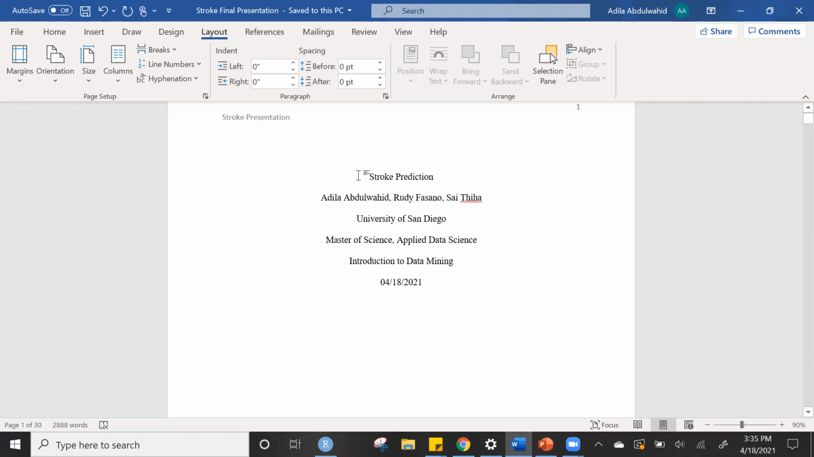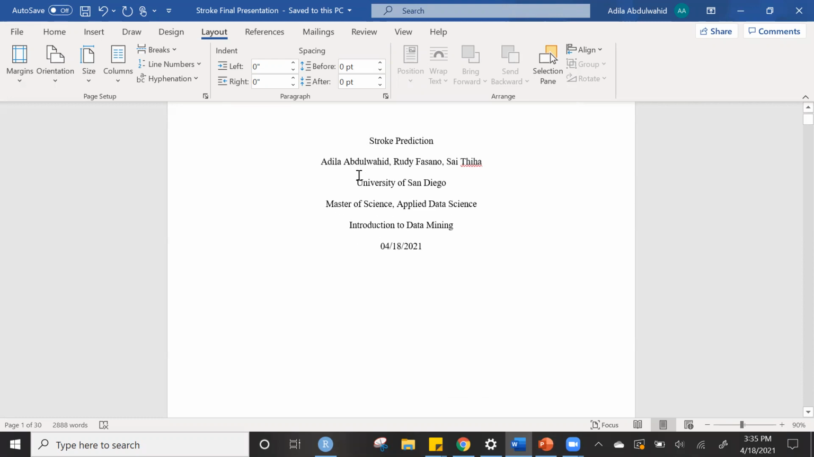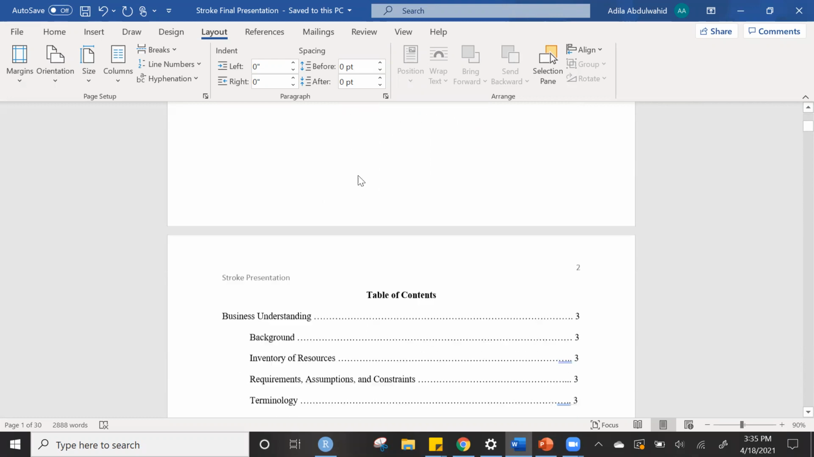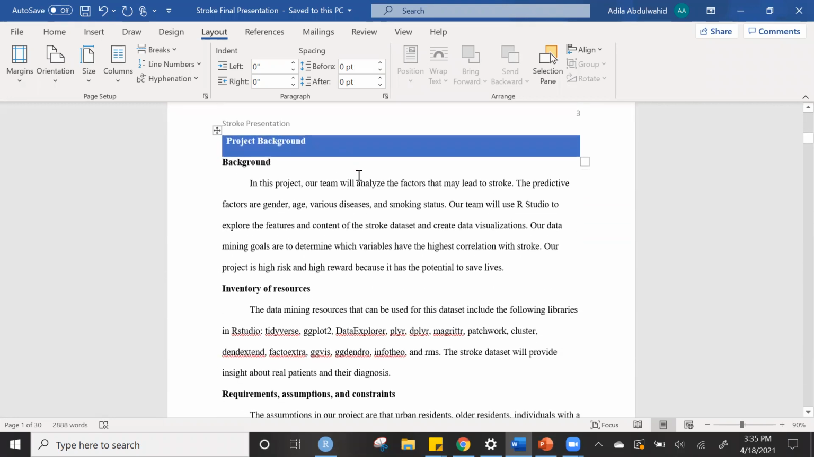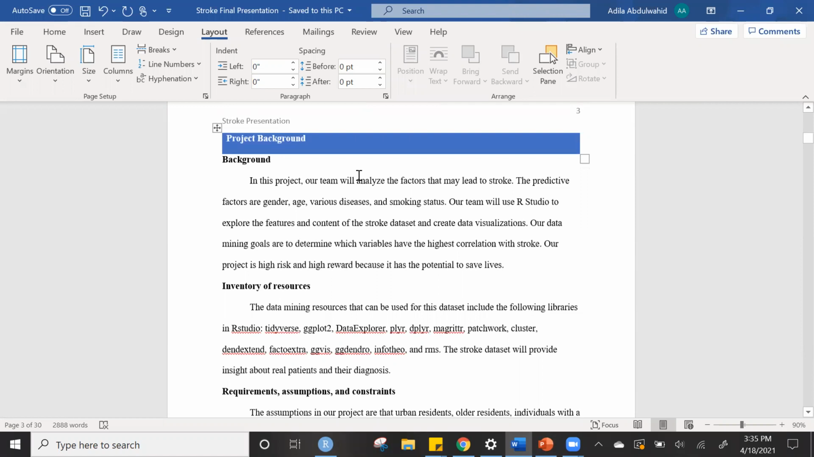We will be reviewing the factors that lead to stroke. In this project, our team will analyze the factors that may lead to stroke. The predictive factors are gender, age, various diseases, and smoking status. Our team will use RStudio to explore the features and content of the stroke dataset and create data visualizations.